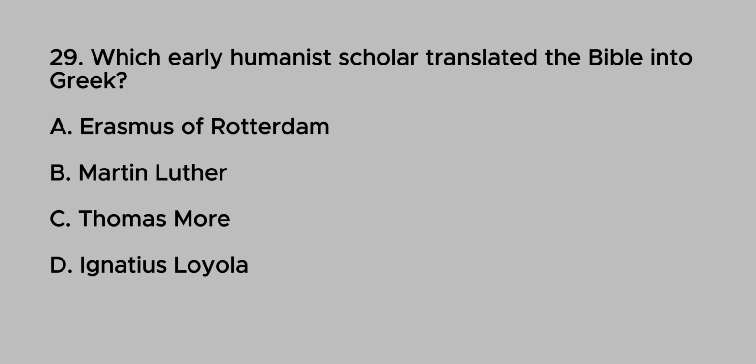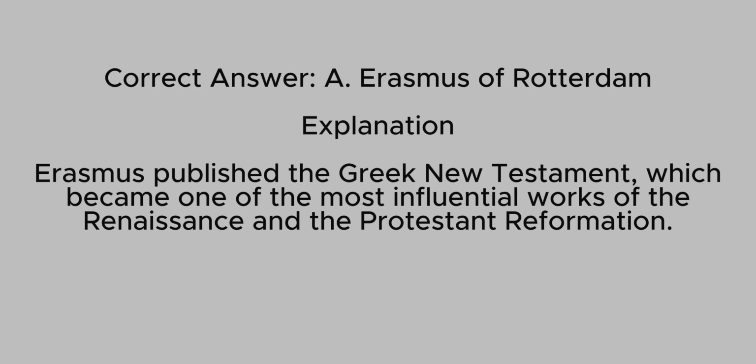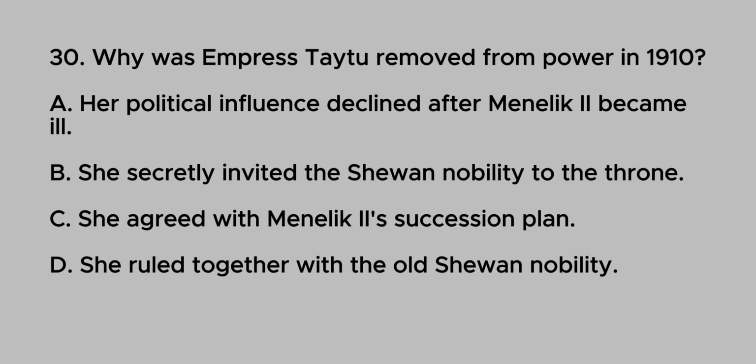29. Which early humanist scholar translated the Bible into Greek? A. Erasmus of Rotterdam. B. Martin Luther. C. Thomas More. D. Ignatius Loyola. Correct answer, A. Erasmus of Rotterdam. Explanation. Erasmus published the Greek New Testament, which became one of the most influential works of the Renaissance and the Protestant Reformation.